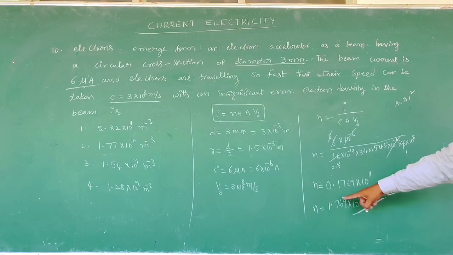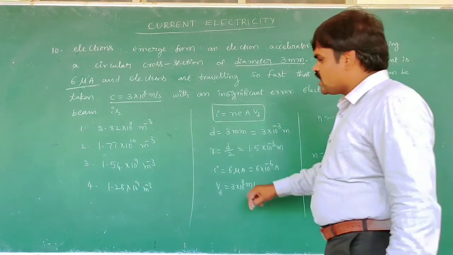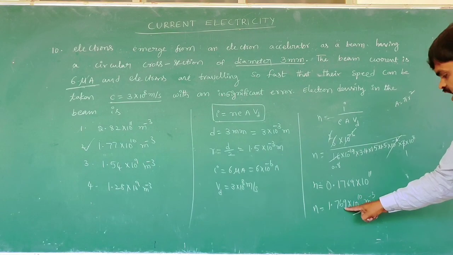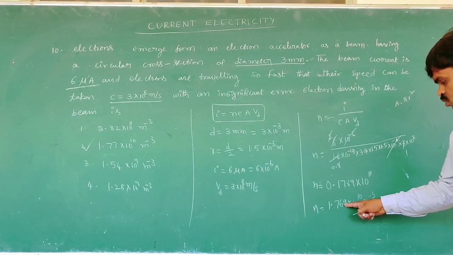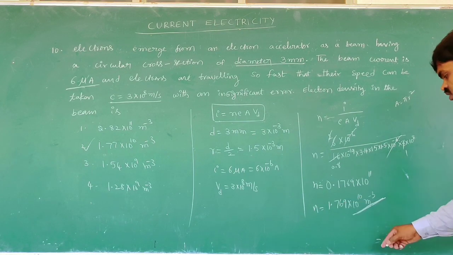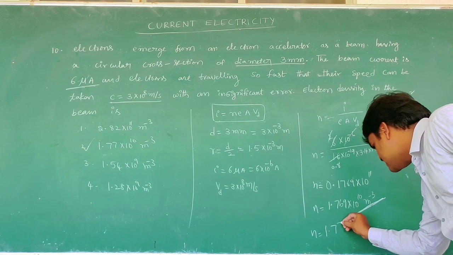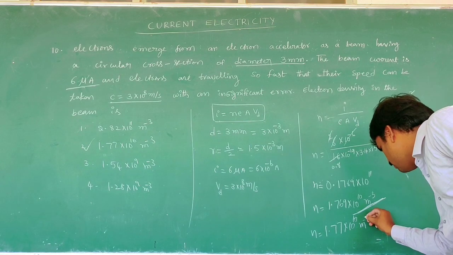Then the option is the second, but this needs rounding: the digit 9 is more than 5, so we round up. Then n is equal to 1.77 into 10 to the power of 10 meter to the power minus 3.